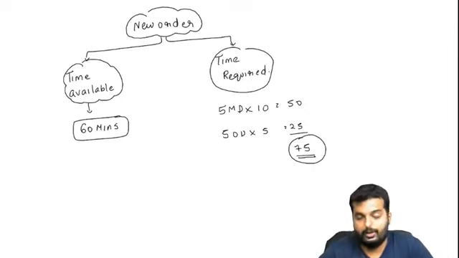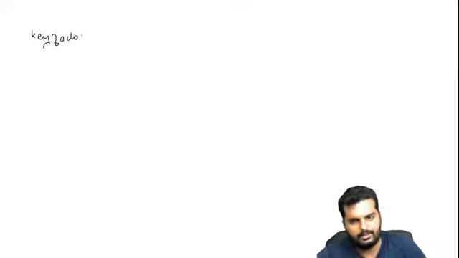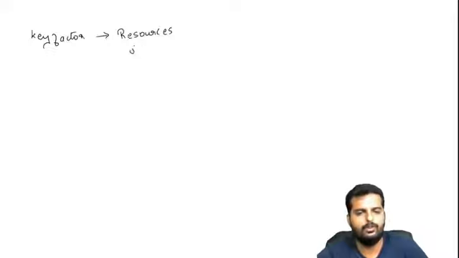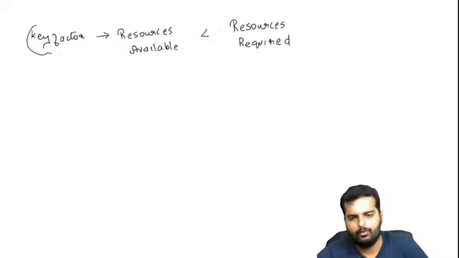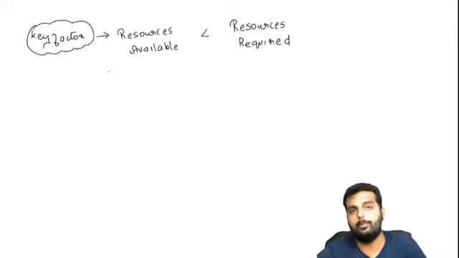Friends, this scenario is what we call a key factor. Why? Because the time available over here is only 60 minutes, but the time required is actually 75 minutes. So I'll write down: key factor means it's a situation where resources available is less than resources required. So what we do in this case is that in order to optimize our profit, we find contribution per key factor. I'll write down, then I'll explain to you.